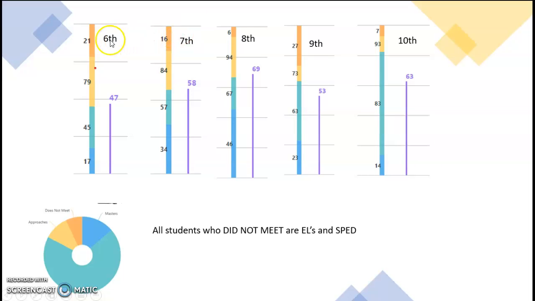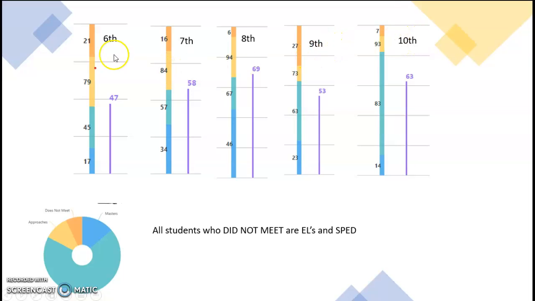In 6th grade, 21 students were not able to pass or did not meet the English STAAR assessment. In 7th grade, 16 students did not pass. In 8th grade, we had 6 students who were not able to meet that assessment need. In 9th grade, we had a whopping 27 students. And in 10th grade, we have 7 students.